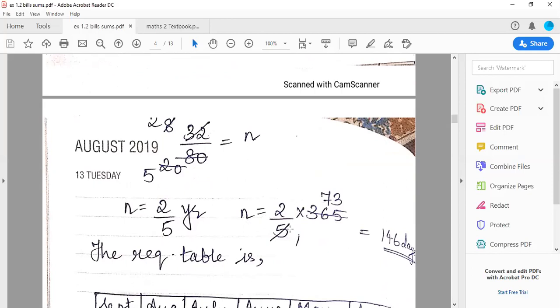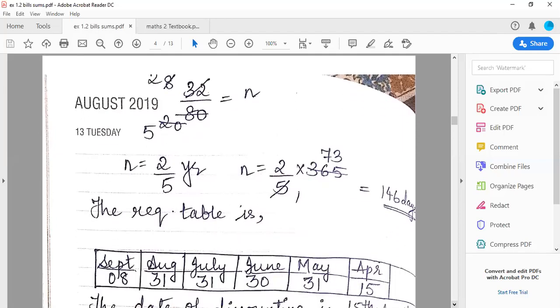So as you all can see, N is equal to 2 upon 5 into 365. 73 twos gives me 146 days. So the required table which I'll be preparing this time will show like this.